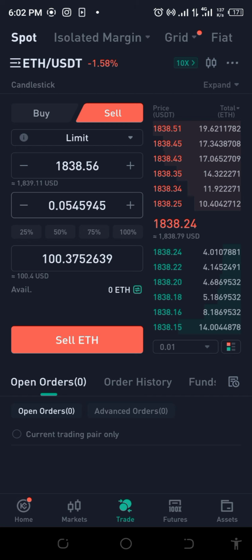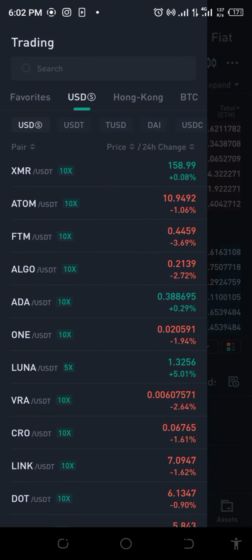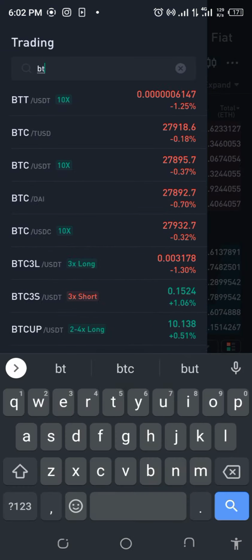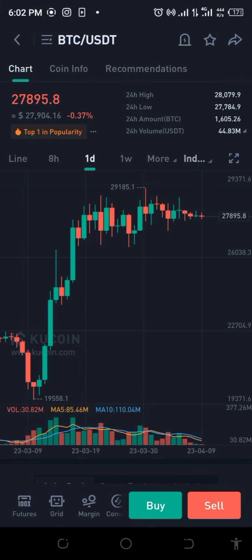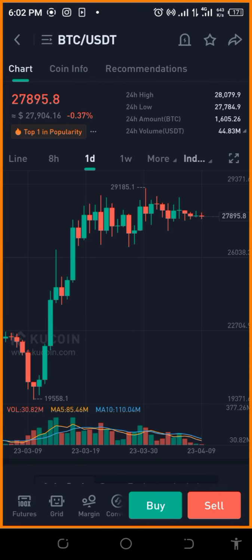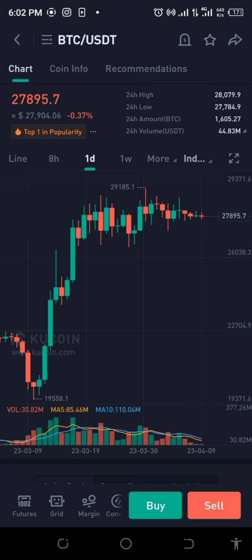So let's get back into our BTC life, right? So let's go back into BTC USDT and go back and set our sell limits. We don't have a choice right now. Well, let's just be hopeful. Look at it now. This is a one-day chart. Oops, if you're looking at the one-day chart, you'll see it's still in the red.